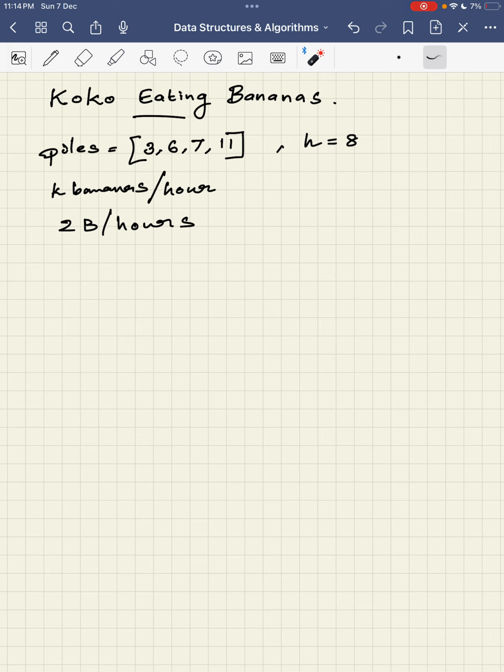But what he likes to do is choose the K such that he can eat very slowly. No need to rush. Even though K is possible in a wide variety of ways, K can start from 1 banana per hour to the maximum among the elements of the array.